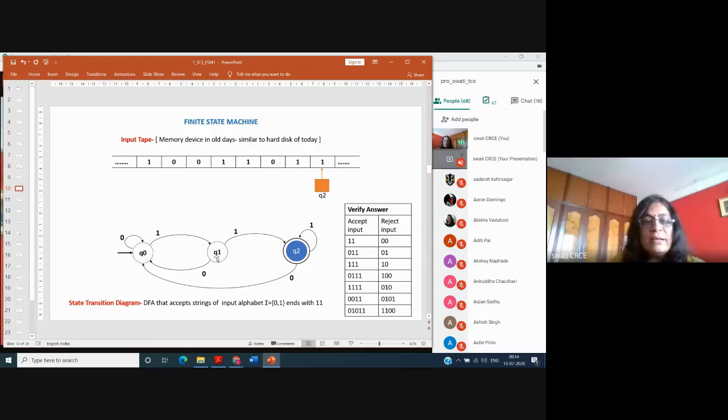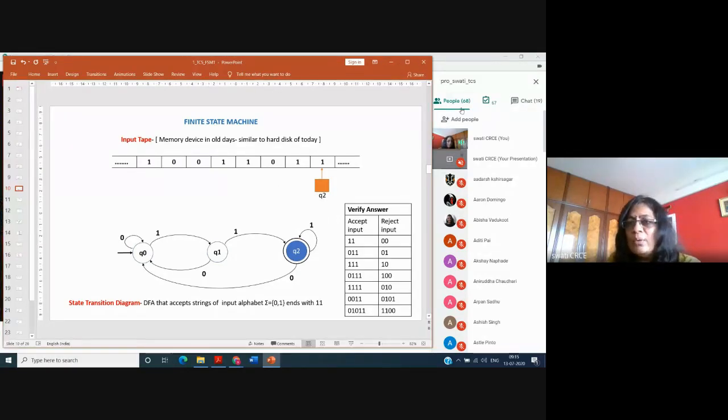Why this particular diagram and what it is doing, we will study afterwards. Right now, because it is difficult for me to teach you this at this moment, what you have to visualize is that a finite state machine means there is an input tape where the input symbols are stored. There is a read head, and the read head can read the symbol and it goes to the right side till the string ends, and then the states are transited. Now, any doubt in this?